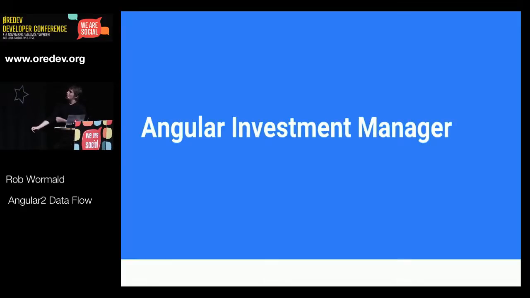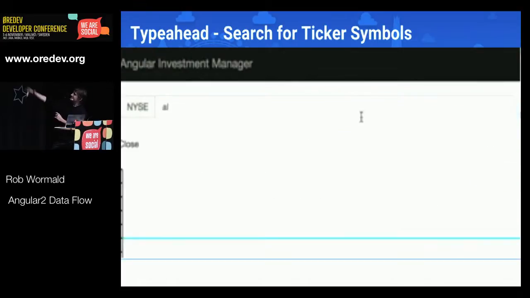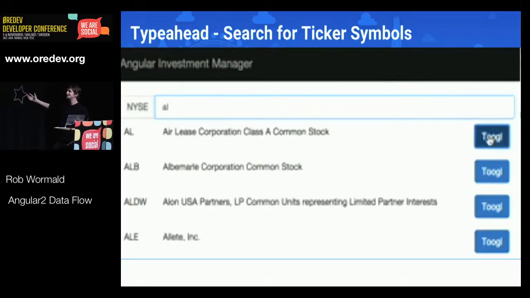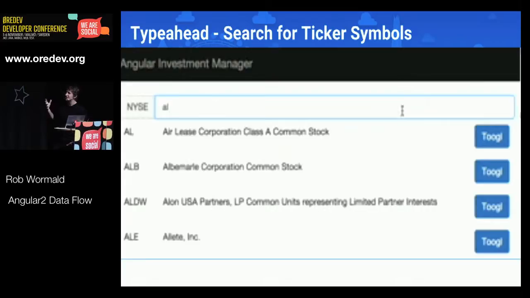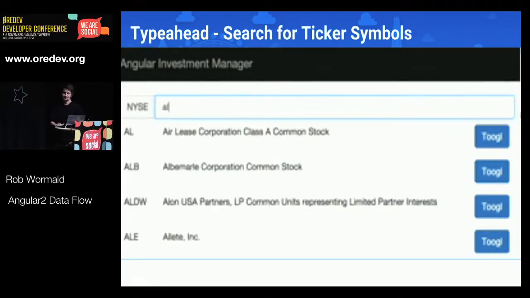And so this is all nice and theoretical, right? But I think probably the best way to describe this and see how this is useful in an application is to just show you, right? So we're going to step through, we built a little Angular investment manager when we were demoing this for Angular. So, and wow, that's really low resolution. But this is a Typeahead, right? And if you've done any web development at all, you've probably built a Typeahead at some point. Angular makes it pretty easy to do. In Angular 1, they're not too hard to do, but there's actually a lot going on in any Typeahead, right?